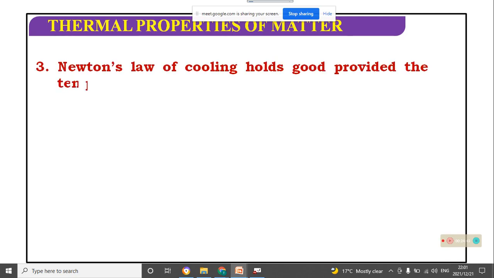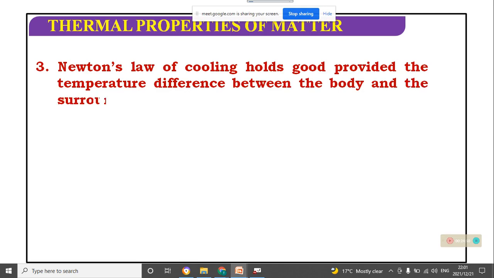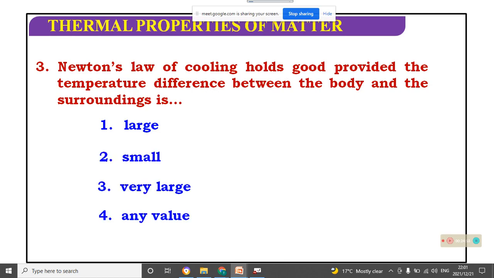Newton's cooling law holds good provided the temperature difference between the body and surroundings is large, small, very large, or anything. Which one is good? It is good for a small temperature difference.